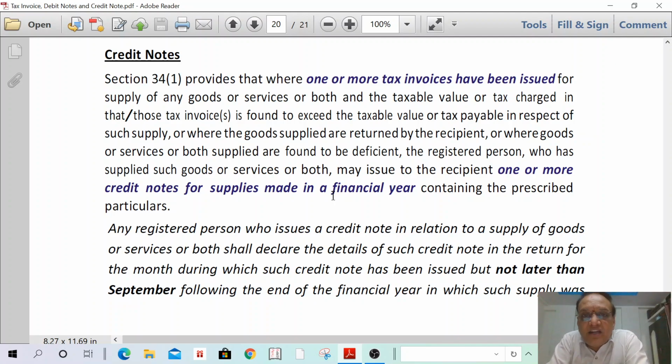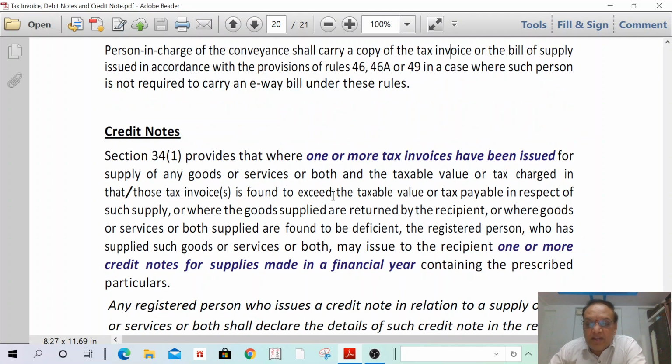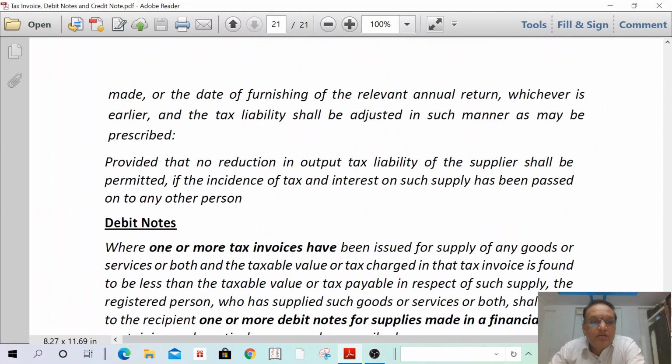I can read for your better understanding. Any registered person who issues a credit note in relation to supply of goods or services, or both, shall declare the details of such credit note in the return for the month during which such credit note has been issued, but not later than September following the end of the financial year in which such supply was made, or the date of filing of the relevant annual return, that is, the September return or the date of filing of annual return, whichever is earlier. And the tax liability shall be adjusted in such manner as may be prescribed.